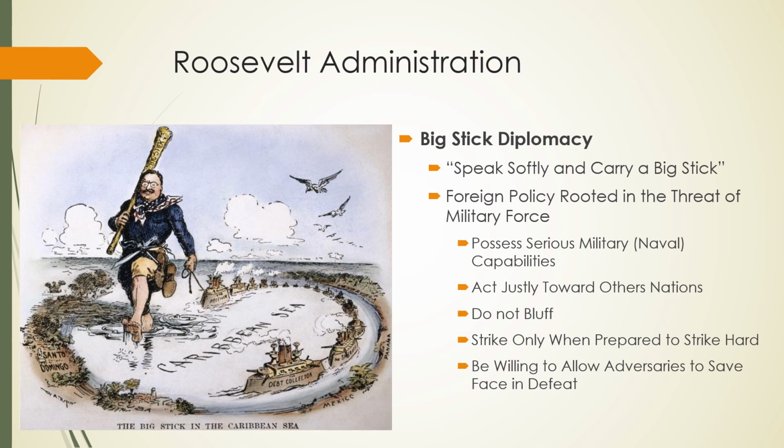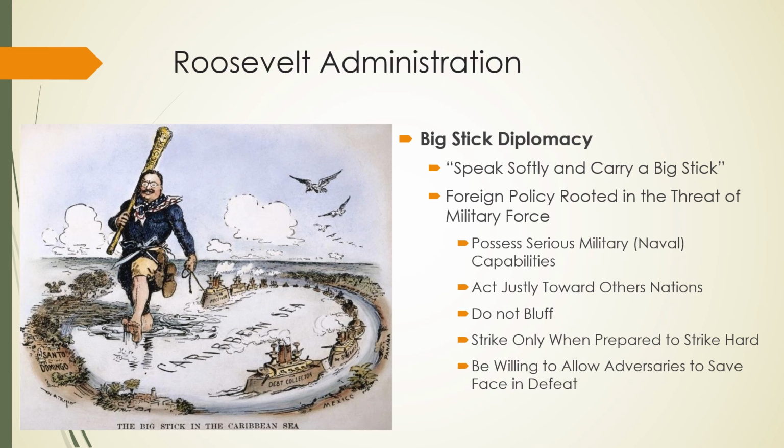Acting justly towards nations, that would be the speak softly part. All right, so treating other nations fairly. It says do not bluff, right? So the idea of not lying or bluffing, like not pretending to have the capability, but actually having the capabilities. Strike only when prepared to strike hard.